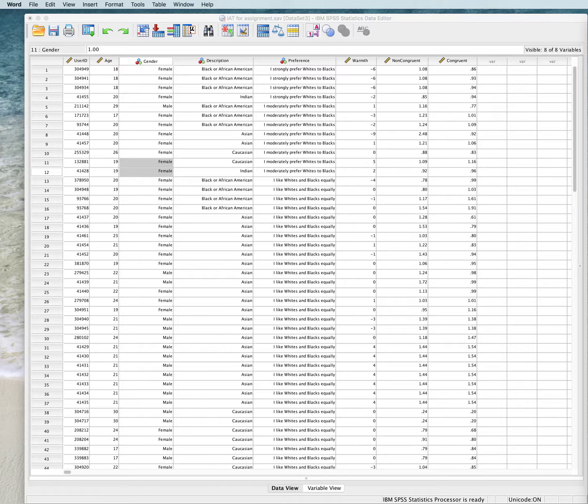Someone may not hold explicit biases on race, yet still pair good terms more quickly with faces representing one race more than another. Most often, particularly when the participant is white, the bias is in the direction of the stereotype congruent pairing, when white faces are paired with good words and black faces are paired with bad words.